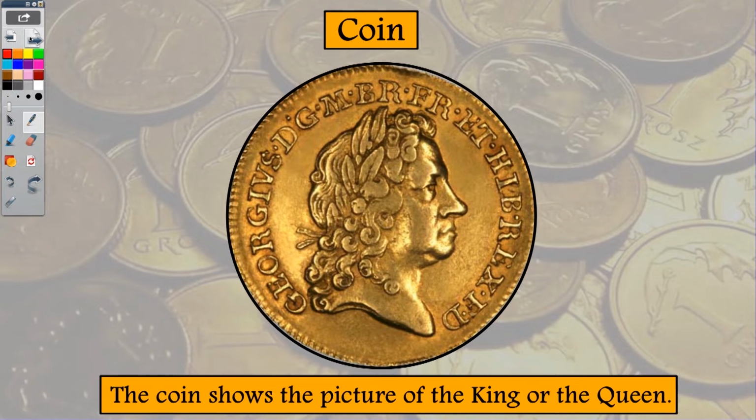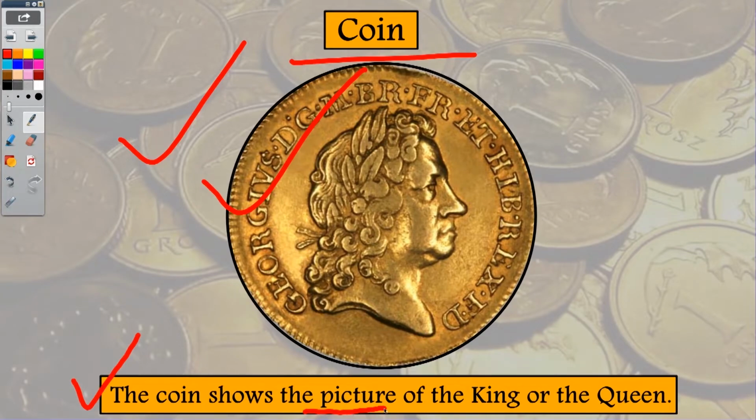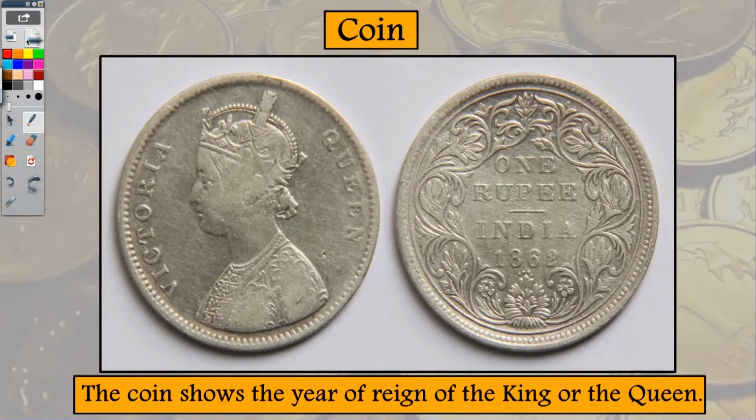Well, why are these coins important to us? Let's look at that. See, over here we see a coin. And do you know what is written on it? Well, this is the name of the ruler with the picture. So, the coin shows us the picture of the king or the queen who used to rule at that time. Not only this, coins also give us other information. What are they? So, here we see the year. So, the coin shows us the year of reign of the king or the queen.